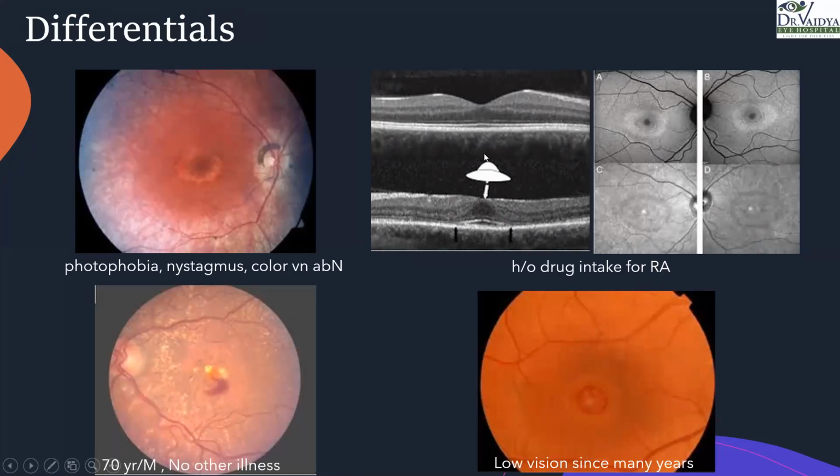Do you know what this thing is on the OCT? What does this look like? It's a classical OCT feature which is called the flying saucer sign, right? So this is something you can use in MCQs, and even in vivas this can be there.